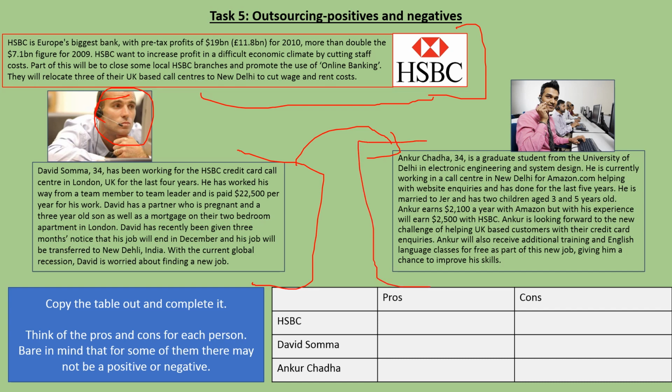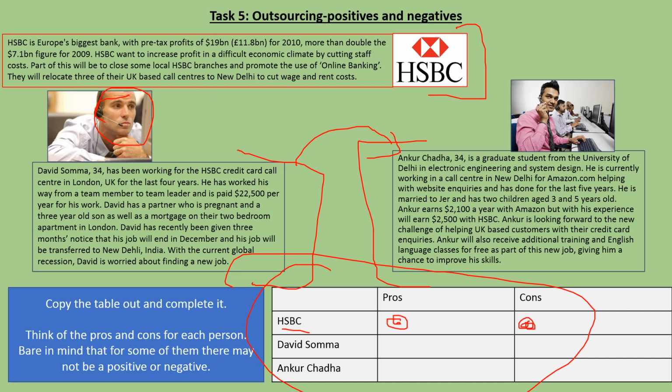So what I want you to do is read through each person's story and HSBC's story, and then copy out this table down here. So we've got this table of pros and cons for each person. So look at HSBC, think about the pros that would be for them and the cons that moving to India would have on them. So if we read through a little bit now, we can maybe do the first one together. So HSBC, the pros.